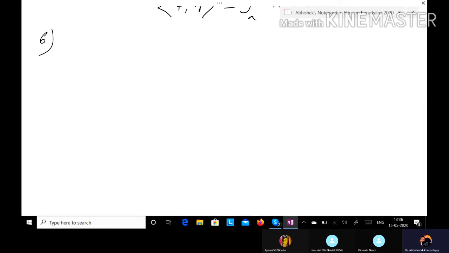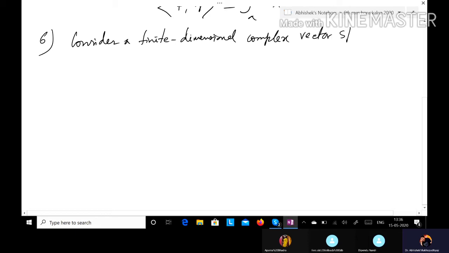So if we consider a finite dimensional complex vector space V with dimension of V, suppose n, and since it is of dimension n, we should consider an ordered basis.